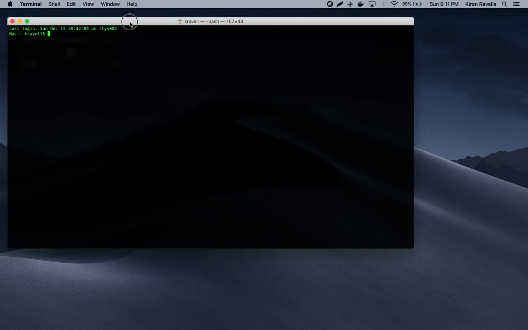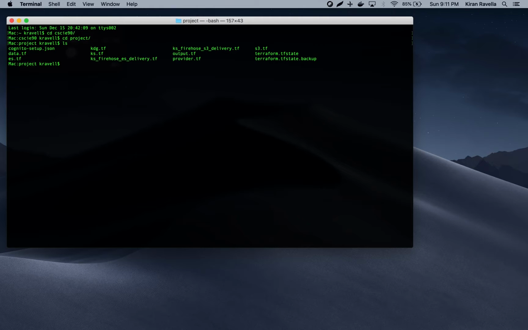All right, I opened my terminal, and I'm going to go to the project folder. So these are all my Terraform scripts. There's also a CloudFormation template that we downloaded for the Kinesis data generator that will be used to generate logs. So everything is provisioned automatically by Terraform. I'll show you a quick example Terraform.